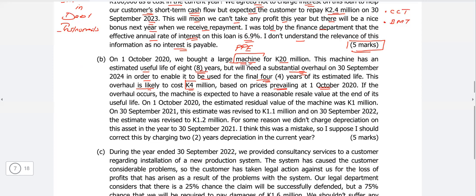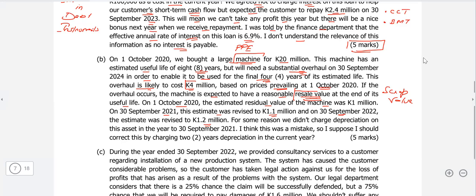Because overhauling is capitalized and depreciated over the overhauling period. If the overhaul occurs, the machine is expected to have a reasonable resale value at the end of its useful life. Okay, that's the scrap value, which is our accounting estimate. On 1st October 2028, so again, the resale value is the scrap value, right? So you just need to identify the relevant terms. On 1st October 2020, the estimated residual value of the machine was K1 million. On 30th September 2021, this estimate was revised to K1.1 million. And on 30th September 2022, the estimate was revised to K1.2 million.